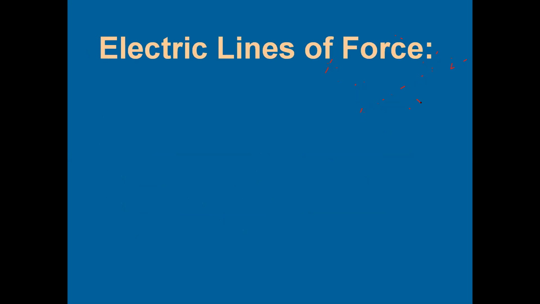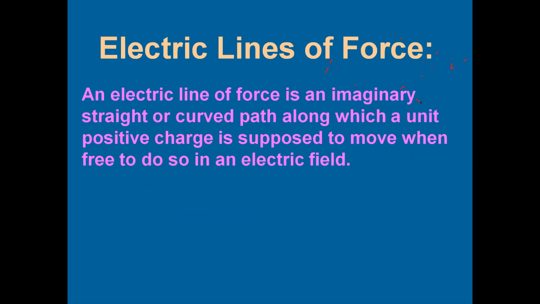So these lines of force, they do not exist really, but they are imaginary lines. So electric lines of force are the imaginary lines. It could be straight lines or curved lines based on the nature of charge or nature of system of charges, along which a unit positive charge is supposed to move.